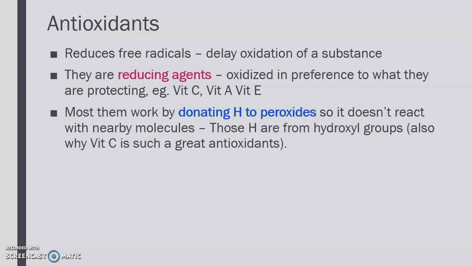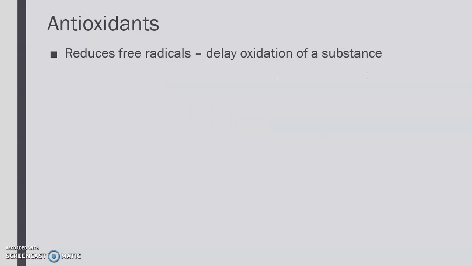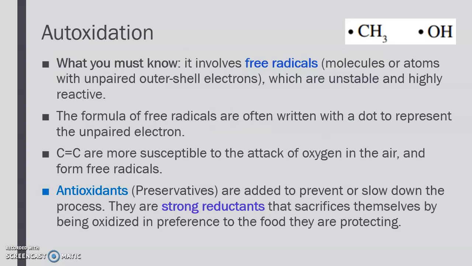Right? So how most of them work is by donating hydrogen to peroxides. So where does peroxide come from? It comes from the process of auto-oxidation that we talked about before. So we said that in auto-oxidation, initially it was oxygen plus UV light attacking the carbon-carbon double bond and making the hydrocarbon chains into a group of atoms with an unpaired electron, which is a free radical, right?